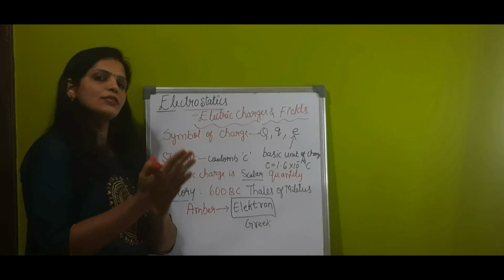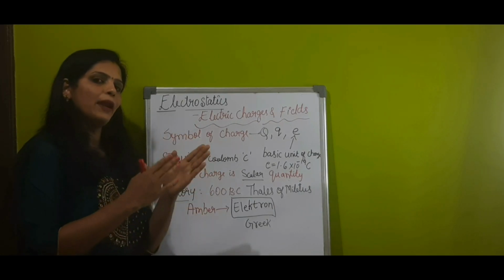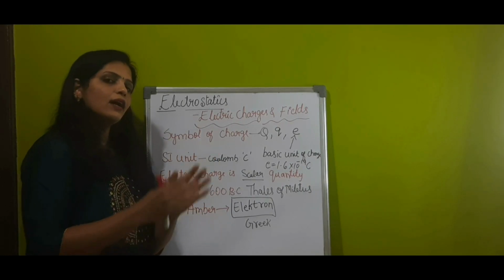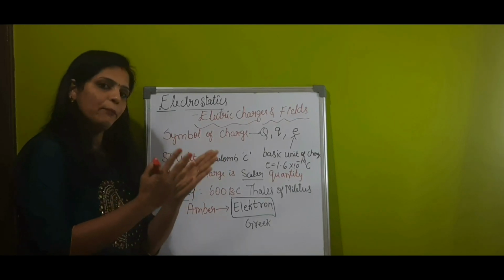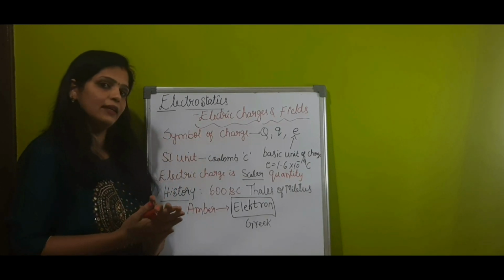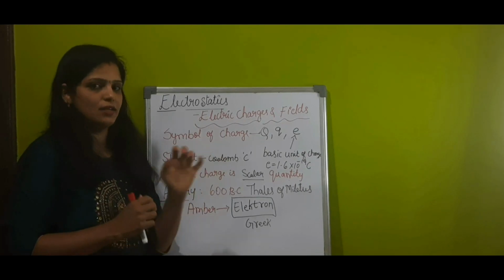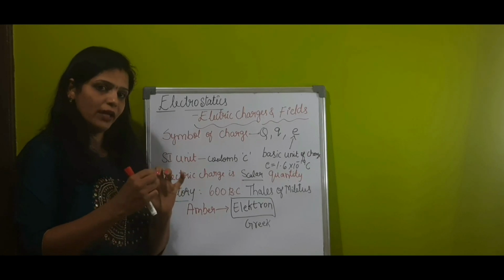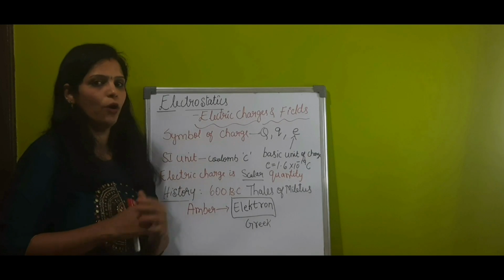Similarly, silk cloth also gets the property of attracting light objects. Similarly, a plastic rod, when it is rubbed against cat's fur or wool, also gets the property of attracting light objects. Like this, some pairs of materials after rubbing get the property of attracting light objects. This property is nothing but charge. So the body which gets charge is called a charged body or electrified body.